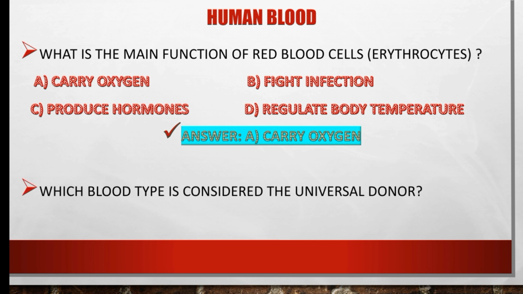Which blood type is considered the universal donor? Our options are type A, type B, AB, or O. So the right option is D. Type O blood is considered the universal donor.